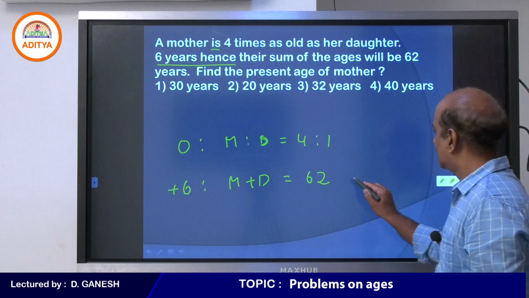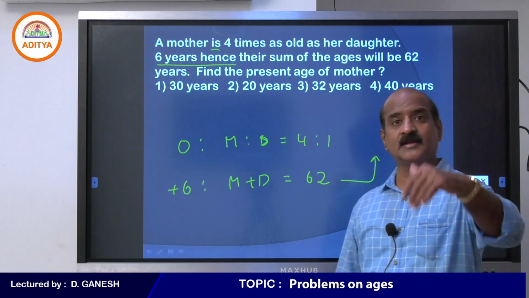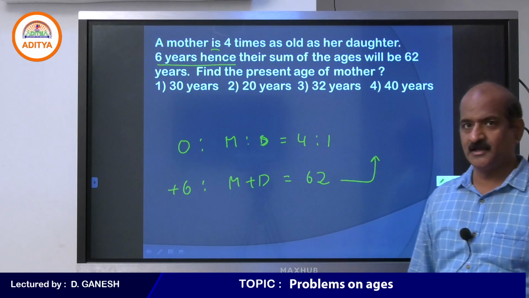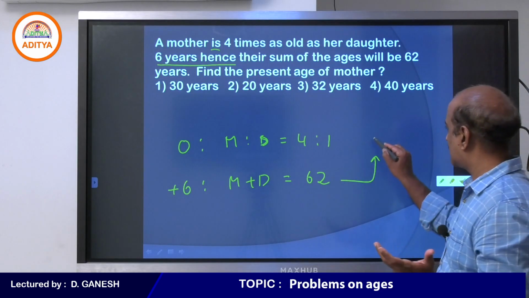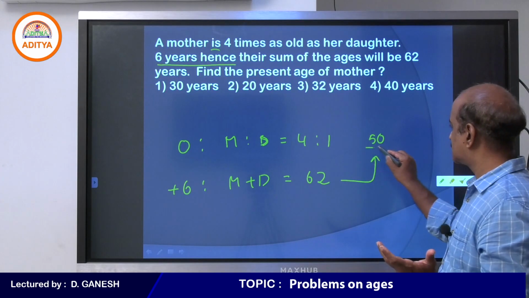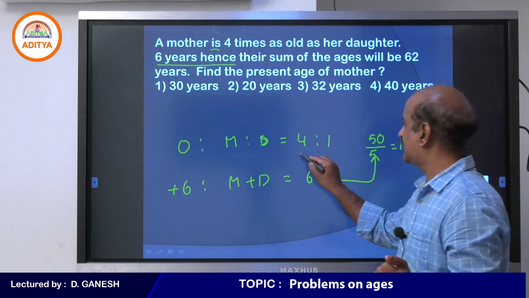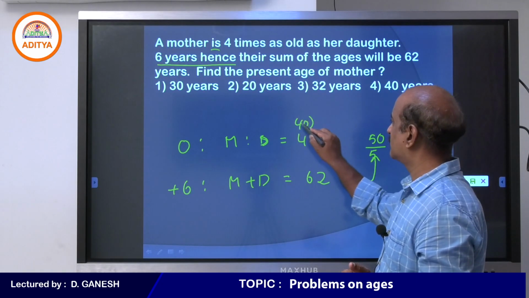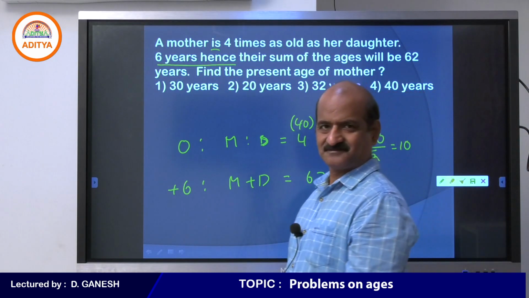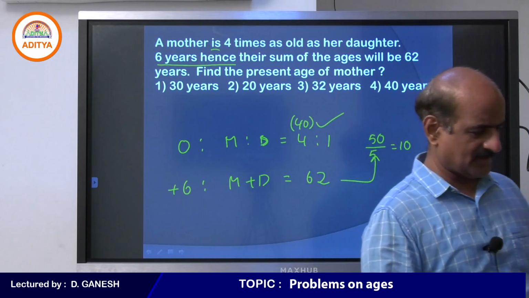You know that the sum should be taken to the present. So we need to subtract 6 from how many people? 2 people. So 2 into 6, 12. After subtracting 12, you will be left with 50. 50 should be distributed in the ratio 4 is to 1. Every one part is 10. So the present age of the mother is 4 parts. 4 parts means 40. I hope you understand this.